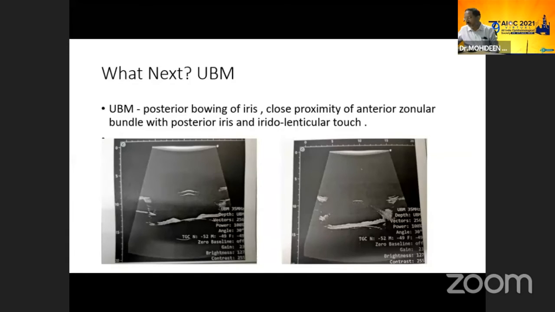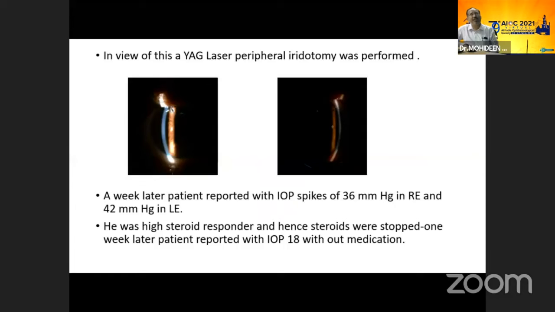So we decided to do PI, and post-PI he had a pressure of 36 and 42. Because we gave steroids four times a day for a week in the post-op, we suspected a high steroid responder. We stopped the steroids, and after a week the pressure is 18 without any medications.